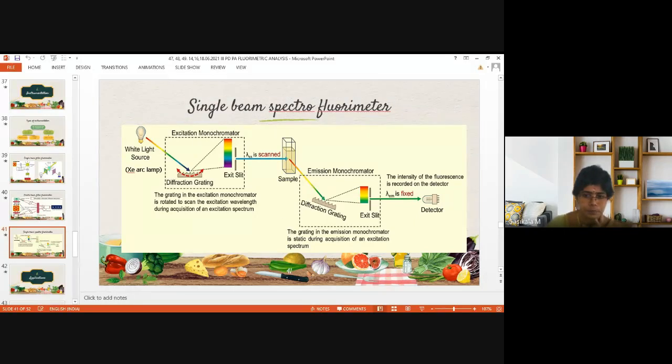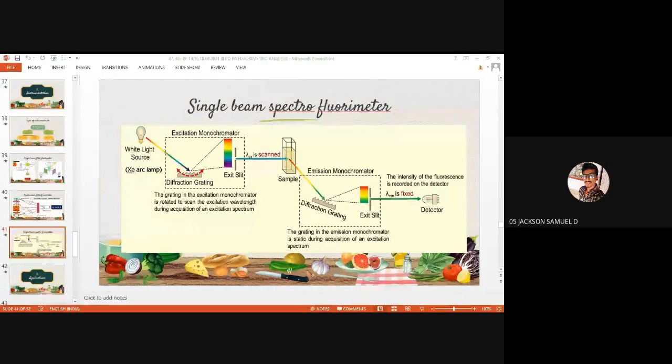Got it? This is regarding instrumentation. Is there any doubt in this? Can you give answers? What is the source used in filter fluorimeter and spectrofluorimeter? Give the answers. Mercury vapor lamp and xenon arc lamp.